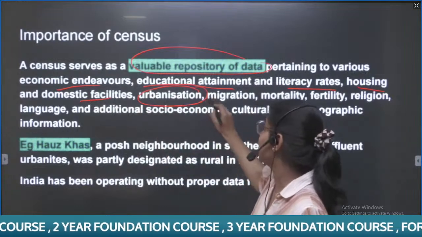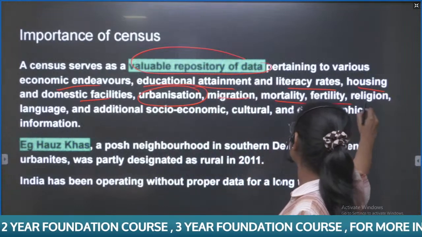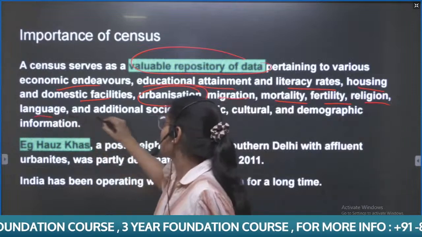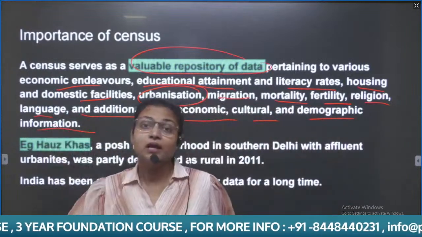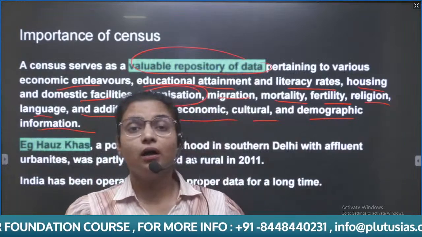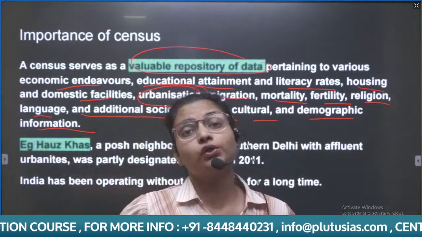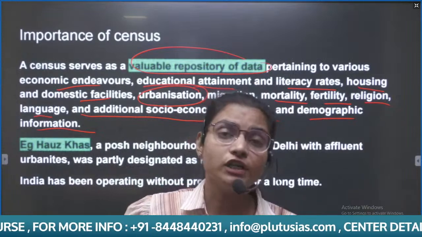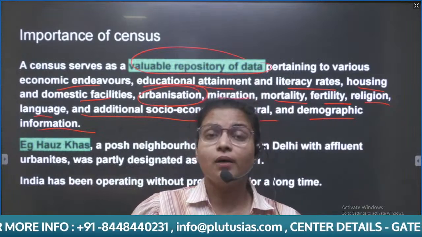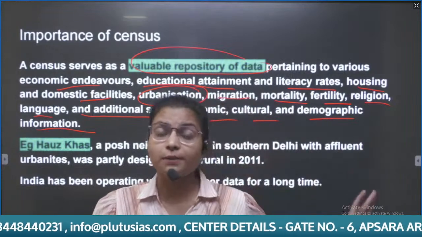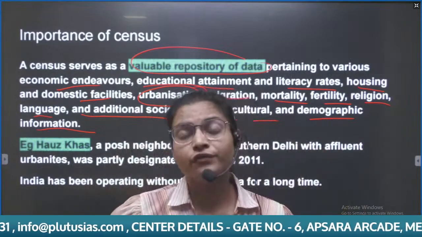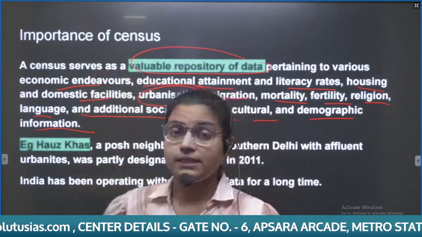It tells about urbanization, migration, mortality, fertility, religion, language, and additional socio-economic, cultural, and demographic information. All these are important for every political and socio-economic policy of the government. For example, to implement MGNREGA, the PM Awas Yojana, the PDS system, for all types of schemes, we need census data.